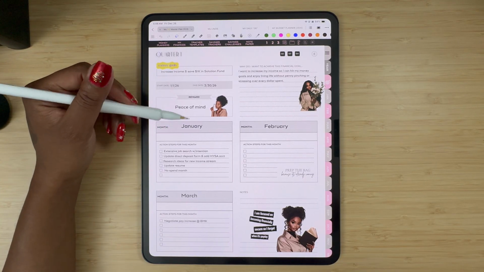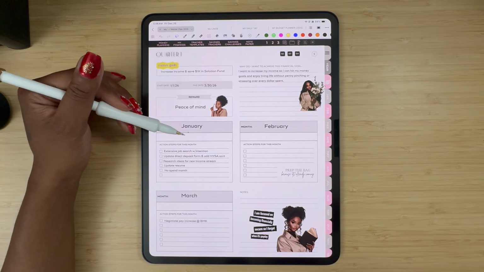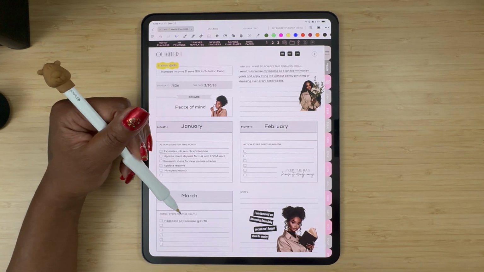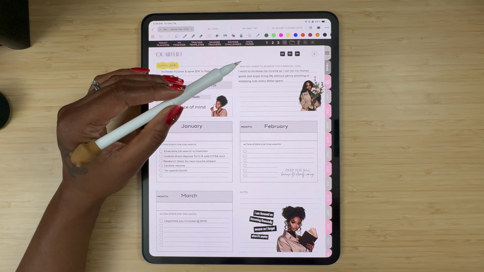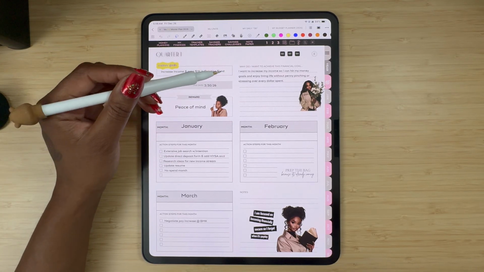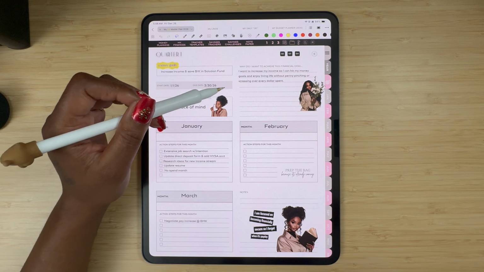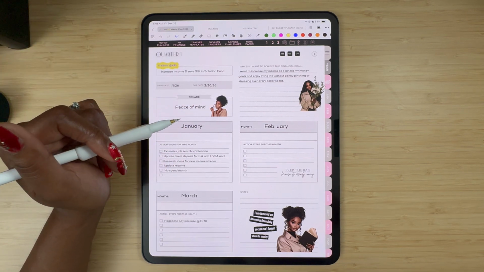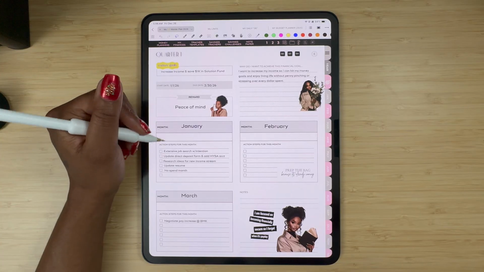So then I just went ahead and listed out some action steps that I plan on taking for the 3 months. We have boxes here for January, February, and March. And I also did put, why do I want to achieve this financial goal? Because I want to increase my income so I can hit my money goals and enjoy living life without penny pinching or stressing over every dollar spent. Yeah, so these are some steps that I plan on taking.